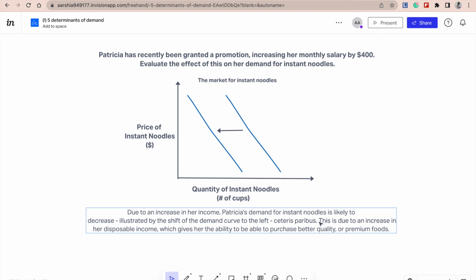Make sure you always state ceteris paribus, as we're only looking at one factor affecting her demand. There could be many more, but in this question, just one. This is due to an increase in her disposable income, which gives her the ability to purchase better quality or premium foods.